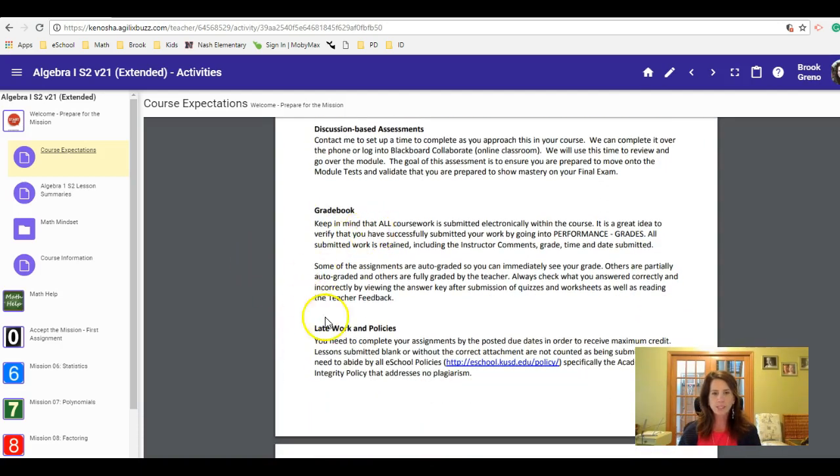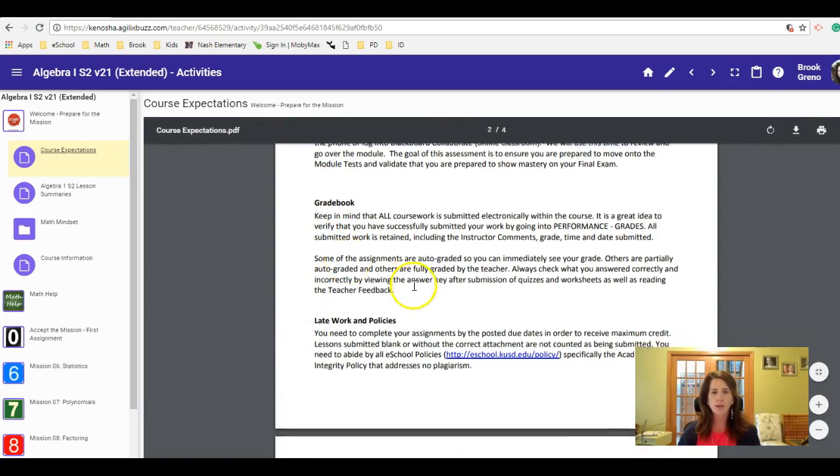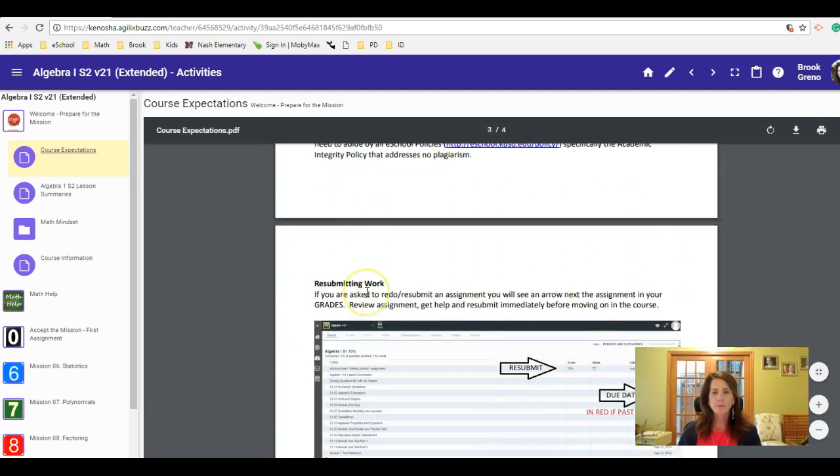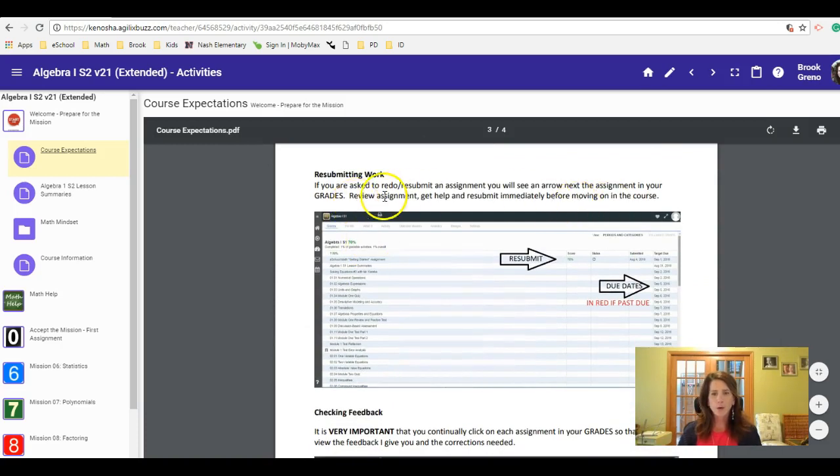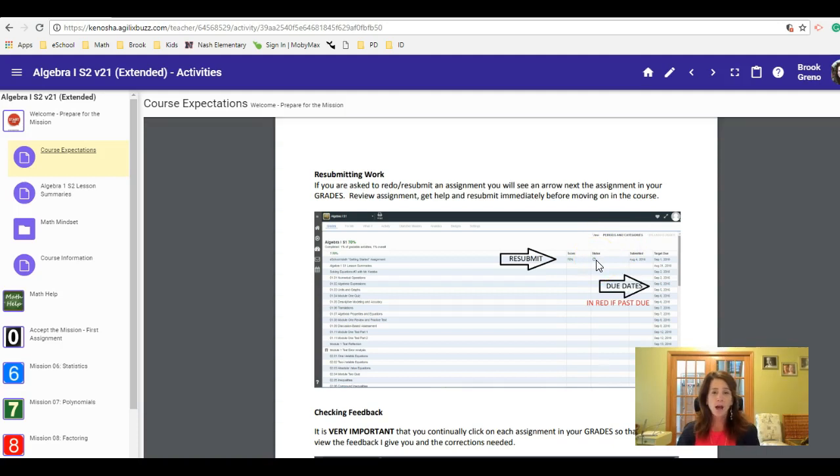It discusses your gradebook, which you want to be checking all the time. Late work and policies, taking a look at that. Knowing that resubmitting work, how do you resubmit work? When you see this little arrow, you know you have to resubmit an assignment. But with math and with my courses, I want that to be a continual thing, that you can make corrections on many of your assignments. And you'll notice once you get into your course that most of the modules actually have test corrections also. So that's an assignment after a module test, which is a bigger point value, but still having that opportunity that you're not done, that I want you to go back and make those corrections and know that you'll be awarded points for that.